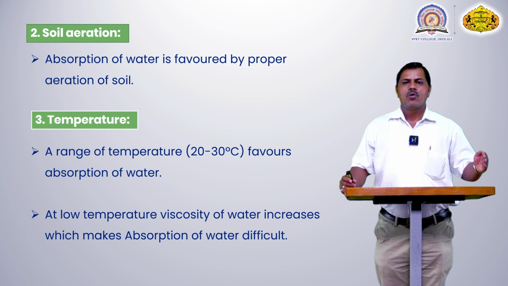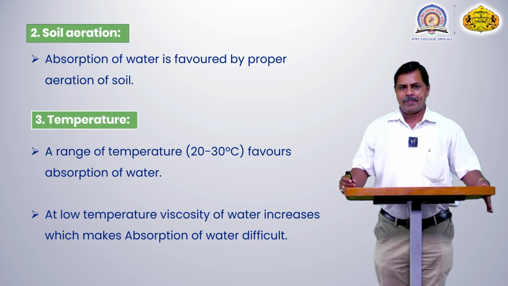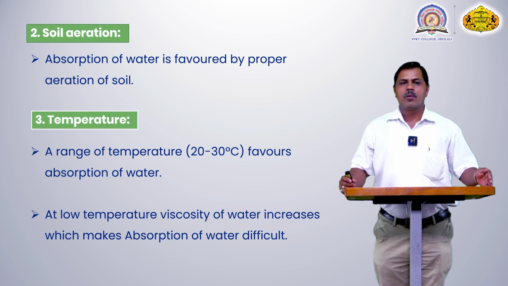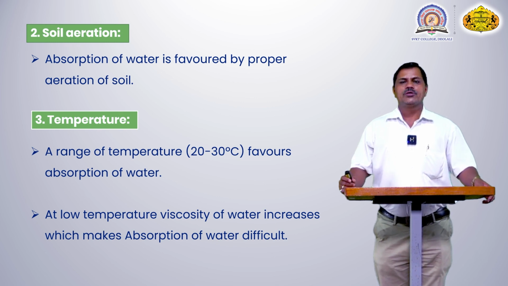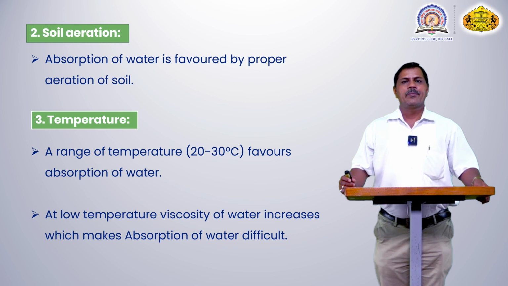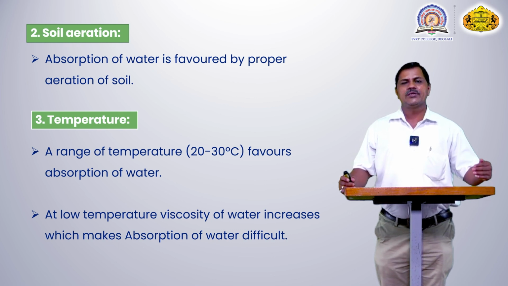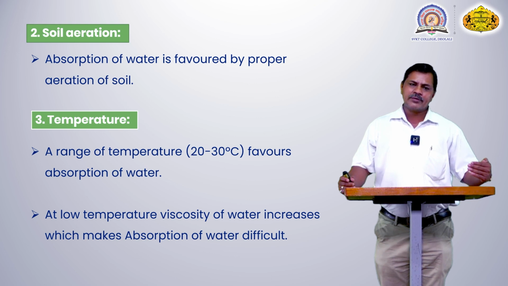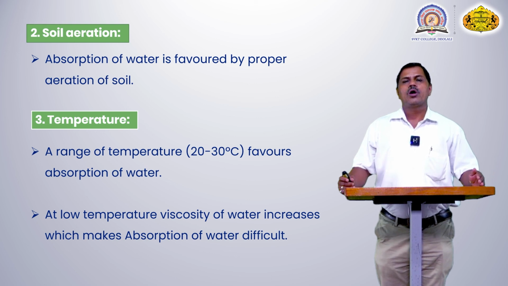When variation is present, the water molecule goes inside the soil. This is also the main portion for the aeration of the soil. Temperature also plays a major role: 20 to 30 degrees is very favorable for the absorption of water molecules. When the temperature is too high or too low, these water molecules are not absorbed by the root hair.